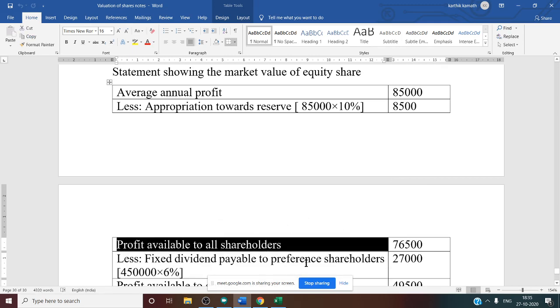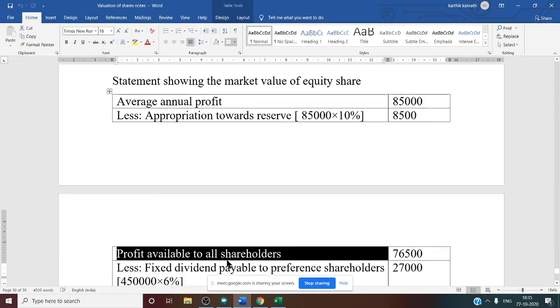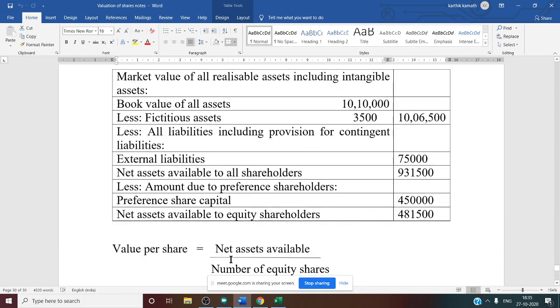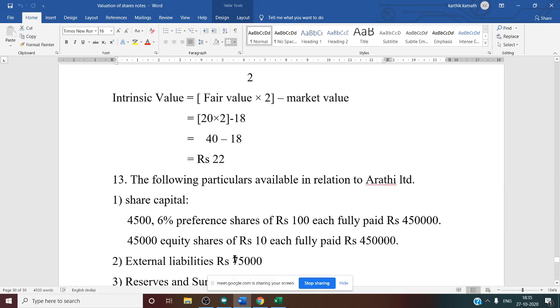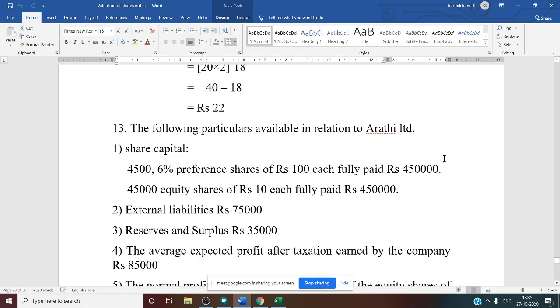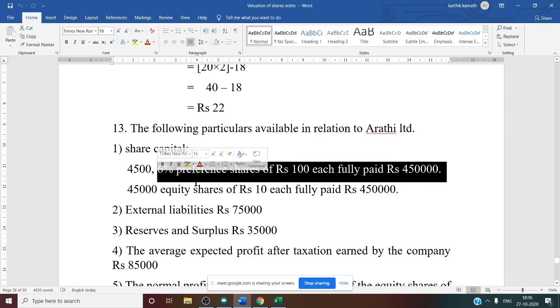Okay. From that, you need to deduct fixed dividend payable to preference shareholders. Why? Because there is no capital deduction, because we are now doing the market value method. We are concerned only with dividend, and there is no redemption premium deduction, only dividend deduction. How to calculate dividend? Even if they have not given it, we know that every year preference shareholders will get dividend. So preference share capital is 4,50,000 into the class of preference share 6%.